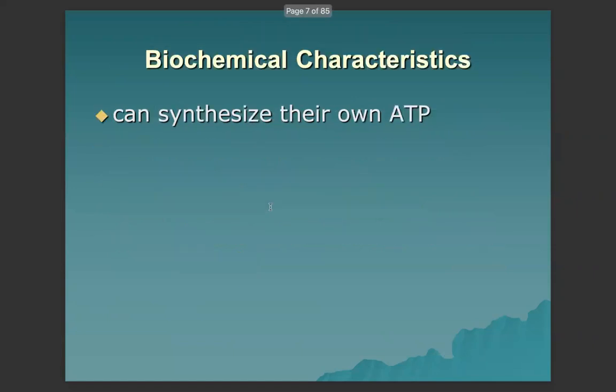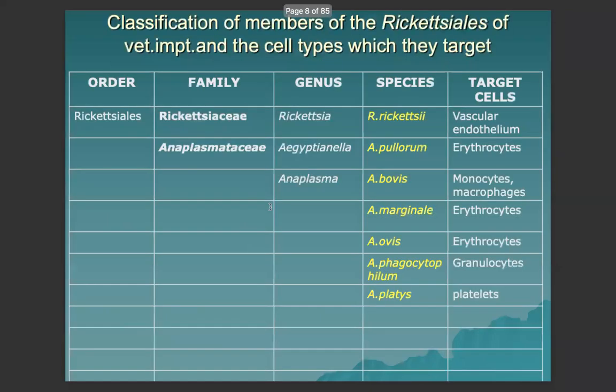For their biochemical characteristics, they cannot synthesize their own ATP. So this is the table showing the classification of members of the Rickettsiales and the cells they infect, or the target cell.